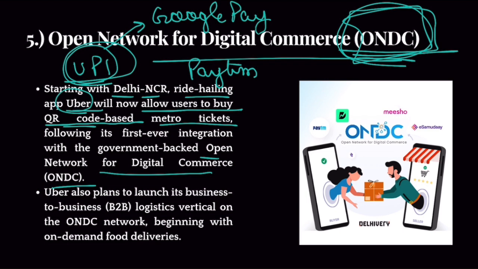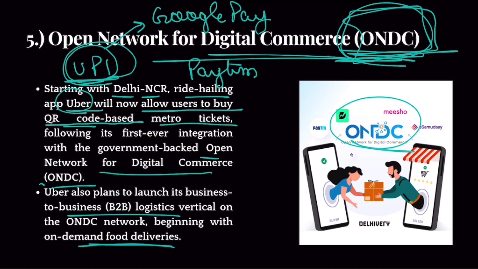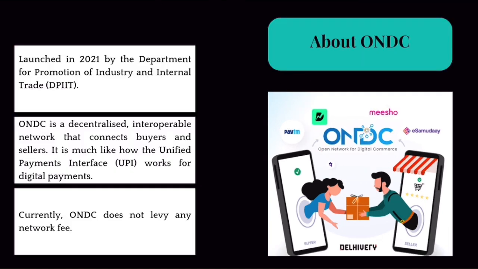Okay, so basically ONDC is a UPI like thing for digital commerce. Now, Uber plans to use this for people to buy metro tickets. Okay, they will even provide food deliveries. Uber will provide Uber Eats. Okay, like there is Swiggy and Zomato. Therefore, Uber also wants to enter into this food delivery business or logistics business using ONDC. Clear? So about ONDC, well, it was launched in 2021 by the Department for Promotion of Industry and Internal Trade, which is under the Commerce Ministry.